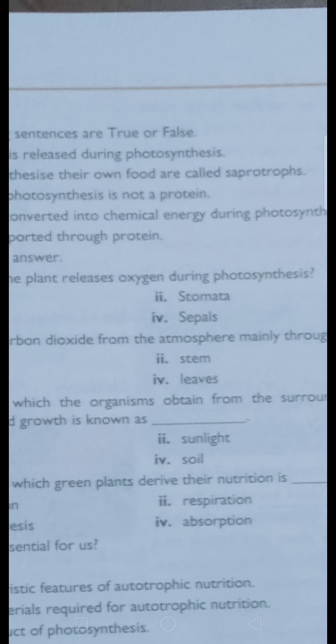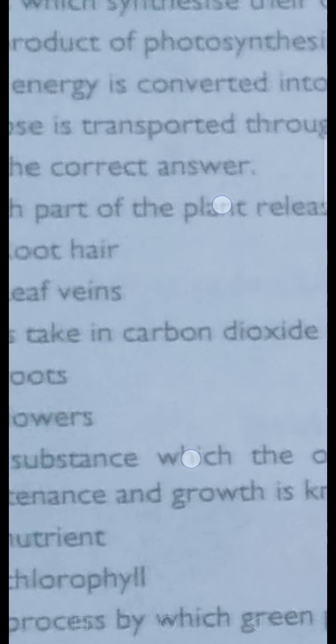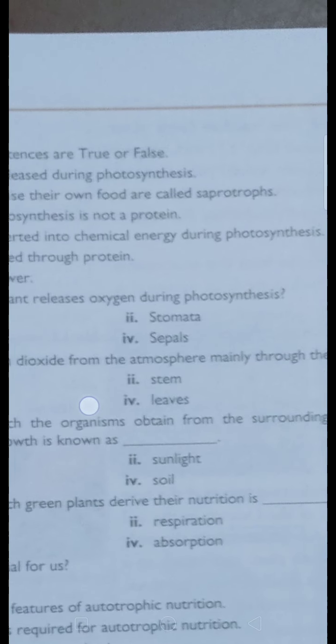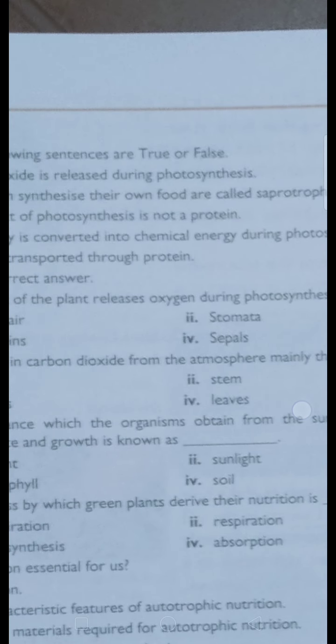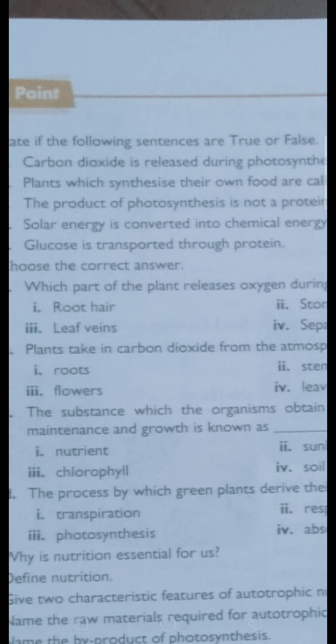Plants take in carbon dioxide from the atmosphere mainly through their leaves. Exchange of gases takes place through the leaves. Plants take in carbon dioxide from the atmosphere mainly through their what? Leaves. Through the leaves. Second one, B1, the fourth option, leaves. Okay, next, come to C.